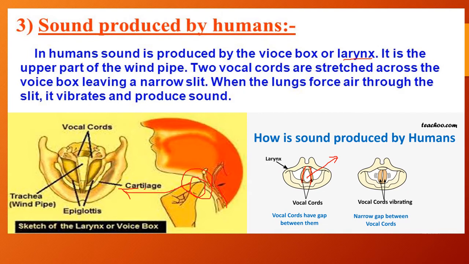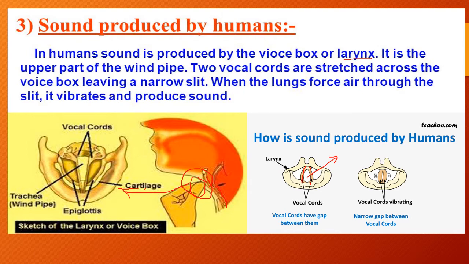Children, now while speaking, hold your neck at this region, see, I am showing this region. At this region, if you hold your fingers while speaking, you can experience the vibration produced by your voice